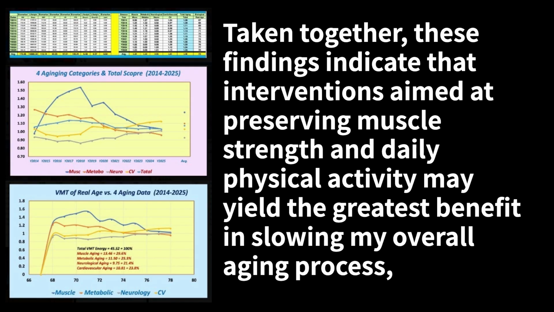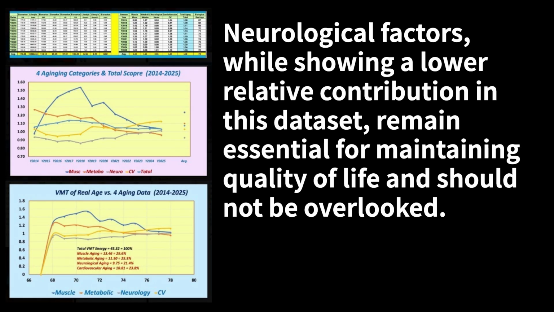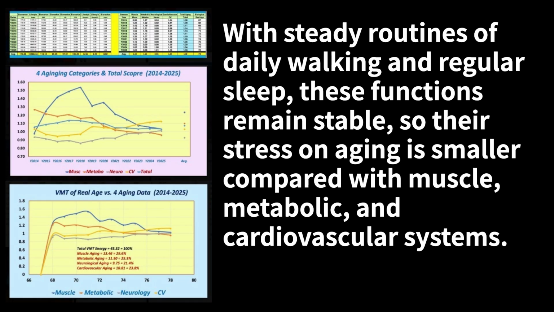Taken together, these findings indicate that interventions aimed at preserving muscle strength and daily physical activity may yield the greatest benefit in slowing my overall aging process, followed by strategies targeting metabolic regulation and cardiovascular health. Neurological factors, while showing a lower relative contribution in this dataset, remain essential for maintaining quality of life and should not be overlooked. My neurological aging shows the least impact, because my sleep hours and heart rate stay close to healthy levels. With steady routines of daily walking and regular sleep, these functions remain stable, so their stress on aging is smaller compared with muscle, metabolic, and cardiovascular systems.